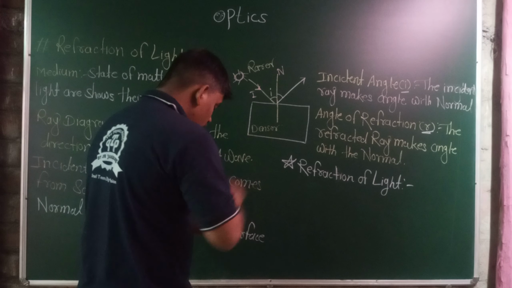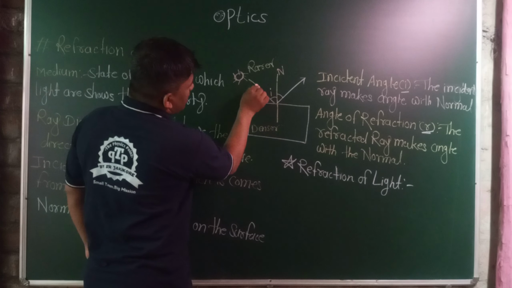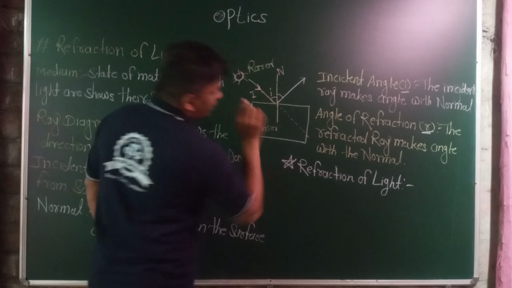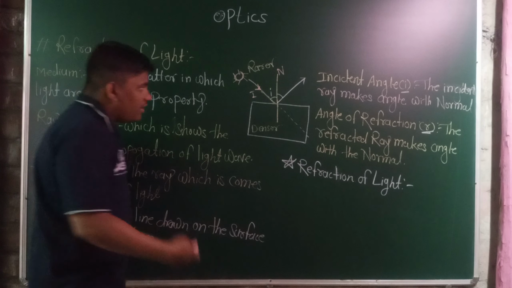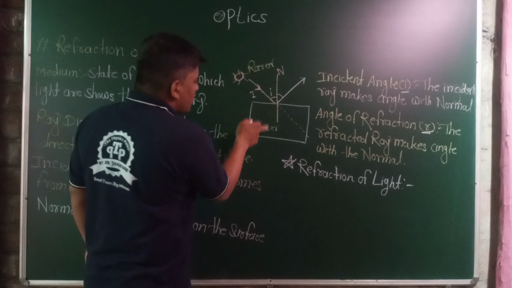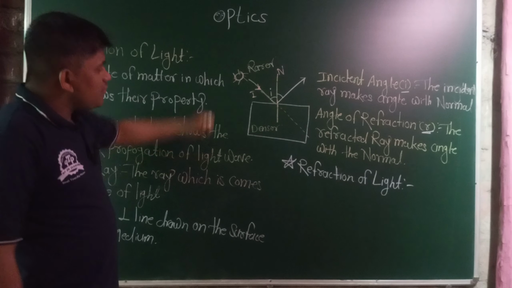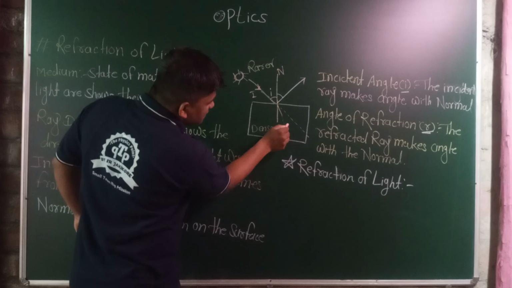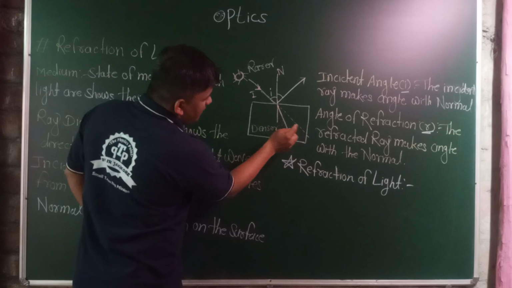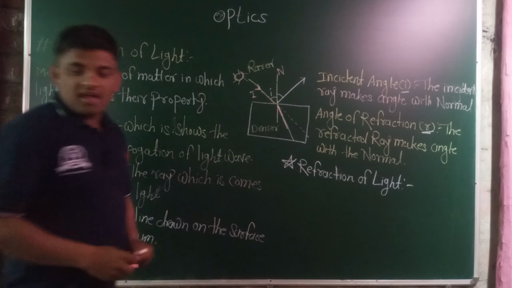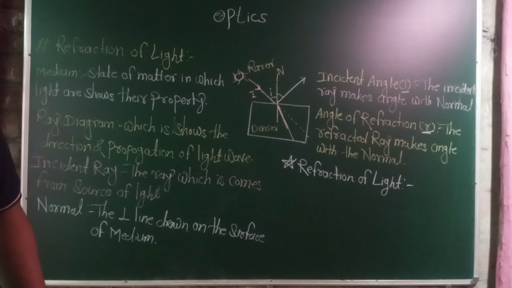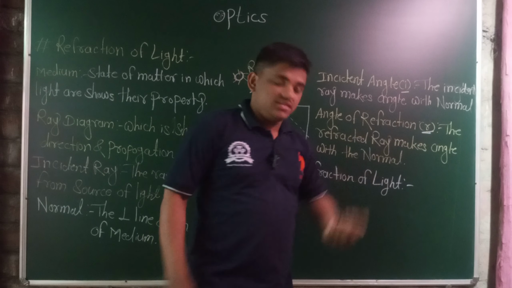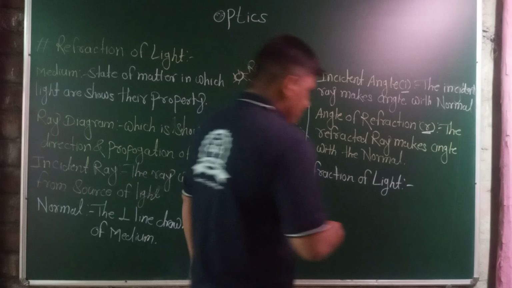If I draw imaginary lines or an imaginary ray diagram, this is the imaginary incident ray. But when the light travels from the rarer medium to the denser medium, or from one medium to another medium, the actual ray bends. This phenomenon is called the refraction of light, and the angle is known as r, which is the angle of refraction. Try to write the definition.